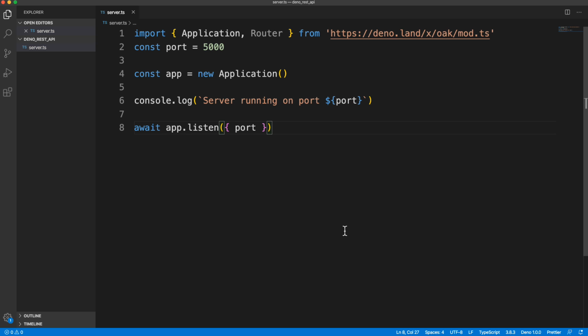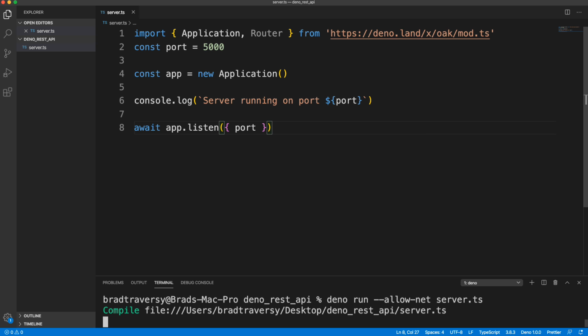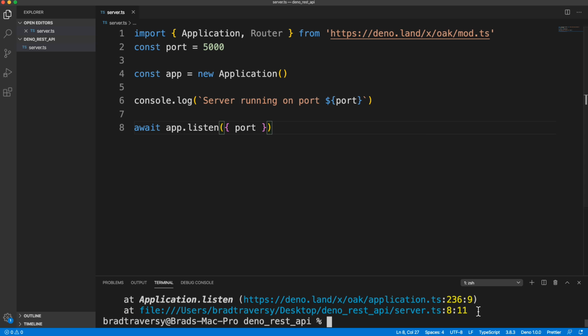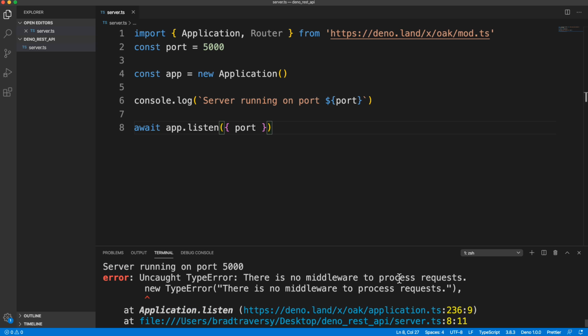Alright, so if I save this and I try to run it, I'm just going to use my integrated terminal and run deno run. Now, since we need network access, we need to have allow-net, and then we can run our server.ts. And it's going to give us an error about middleware. So it says there is no middleware to process requests.